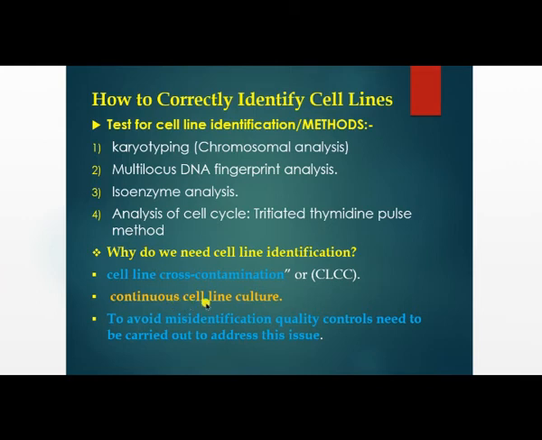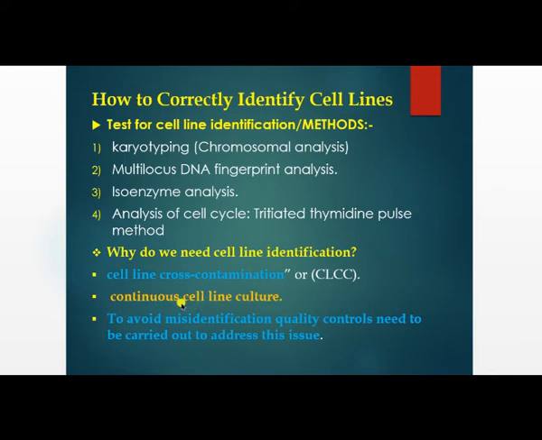Next is continuous cell line culture. What does it mean? There is prolonged growth of your cell culture or cell lines. In continuous cell line culture, due to continuous passaging or subculturing, there is a high risk of mutation, and that high risk of mutation can create cross contamination. So you have to check this also.